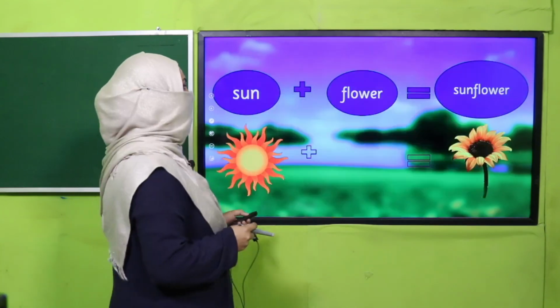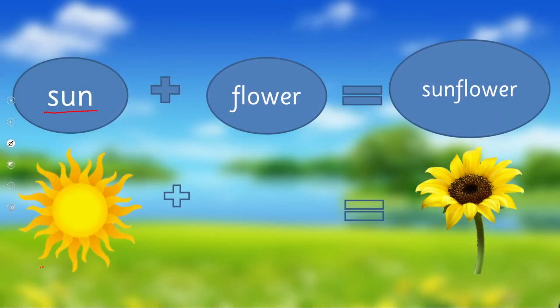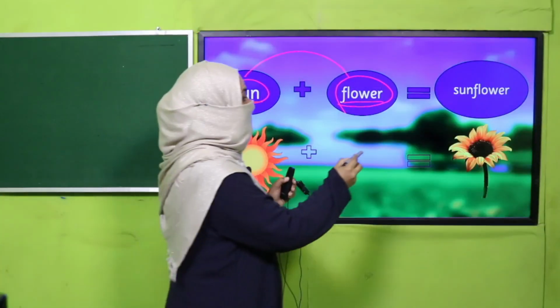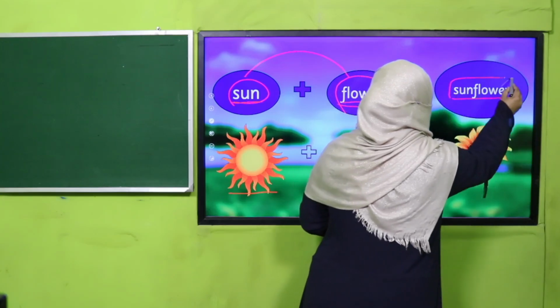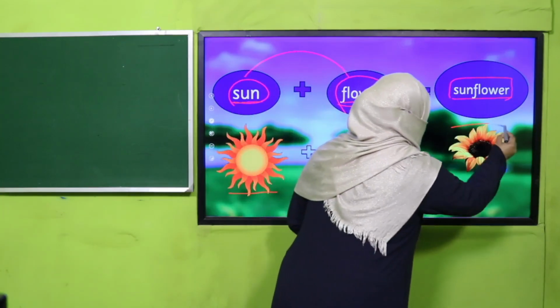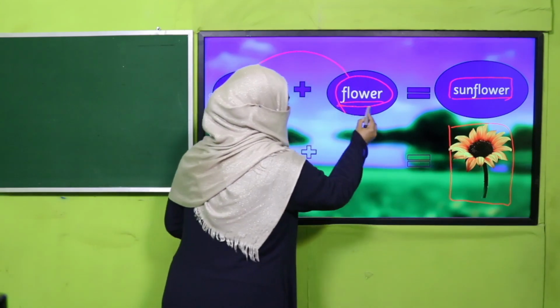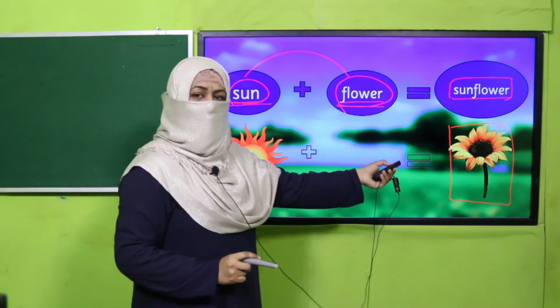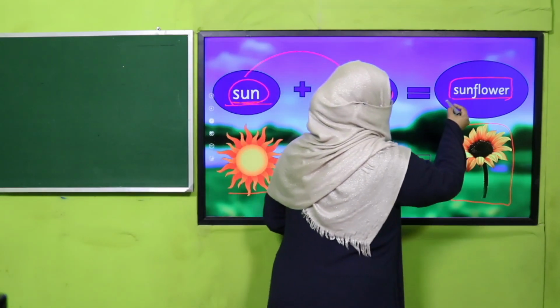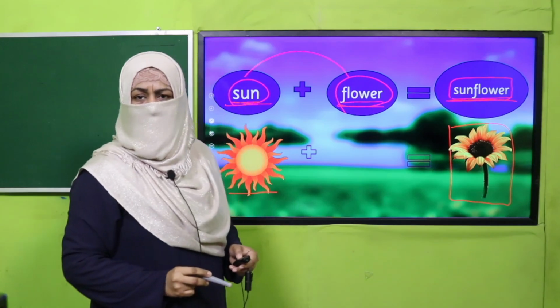Are you getting it? For example, sun. We all know sun. And when I say flower, it can be any flower. But when I join these two words separately, it's a word. It's also a word, right? Both are noun. So when we join them together, we get a new noun, that is sunflower. And when I say sunflower, it doesn't mean any flower. It means only sunflower. So you see, we join two words together and we got a new word. So this word sunflower is a compound word, right?